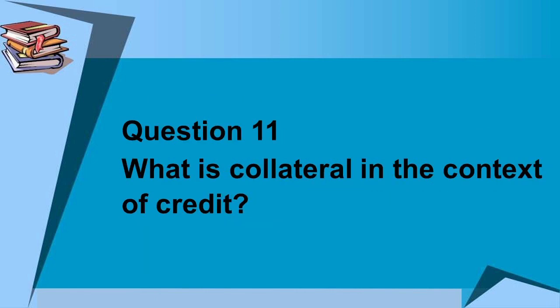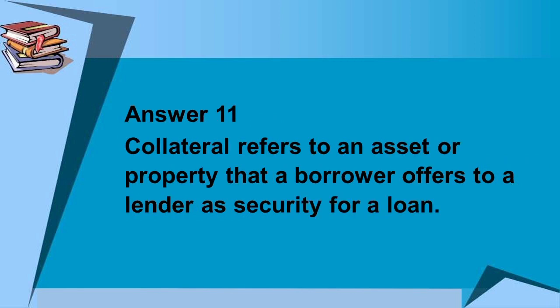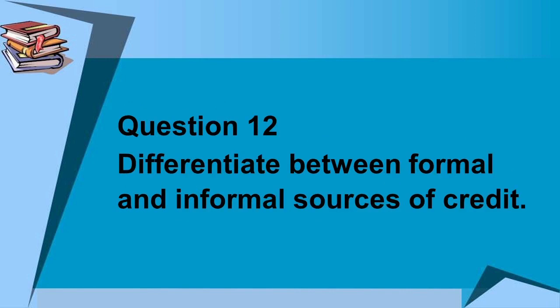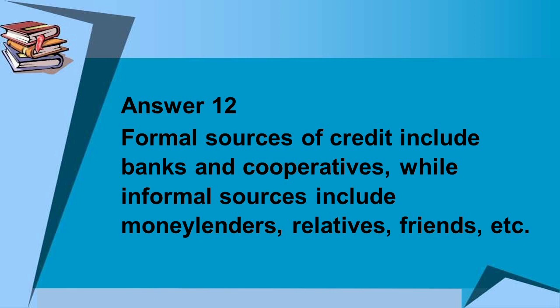Question number 11 is, what is collateral in the context of credit? Answer to question number 11 is, collateral refers to an asset or property that a borrower offers to the lender as security for a loan. Question number 12 is, differentiate between formal and informal sources of credit. Answer to question number 12 is, formal sources of credit include banks and cooperatives, while informal sources include moneylenders, relatives, friends, etc.